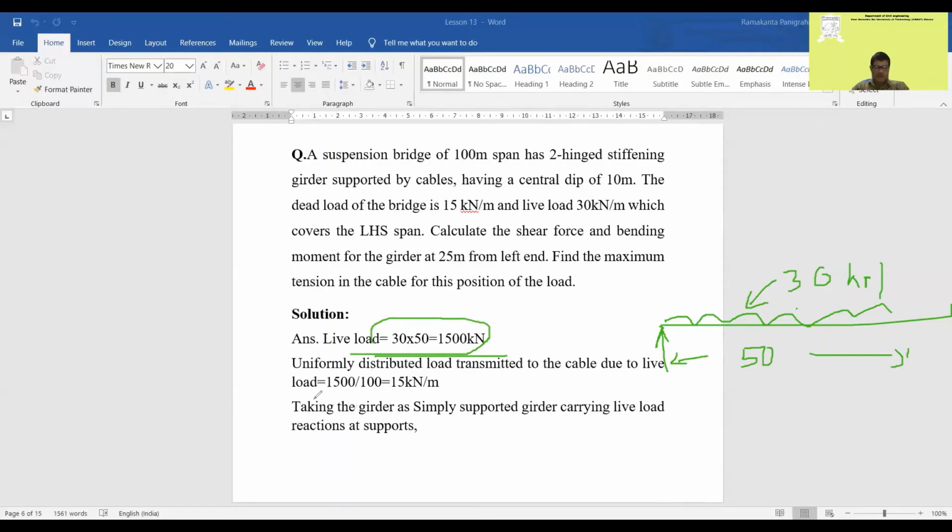Now the uniformly distributed load transmitted to the cable is only due to live load. Due to live load it is only 50 kilonewton per meter. That is the load transferred from the girder to the cable. For taking this live load only, the load will transfer. So taking the girders as simply supported girders carrying live loads, we find the reactions at supports.